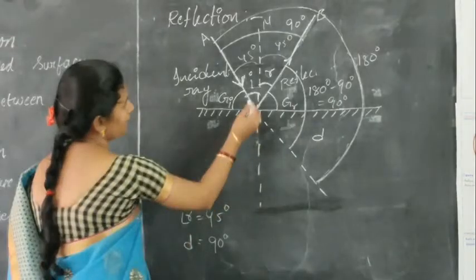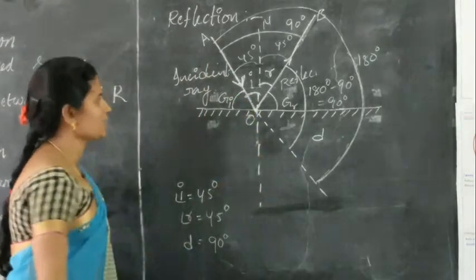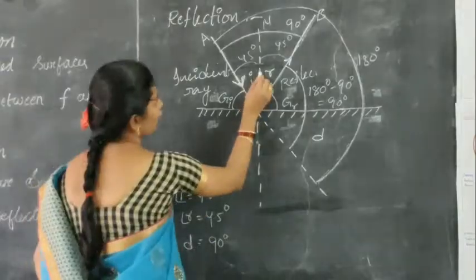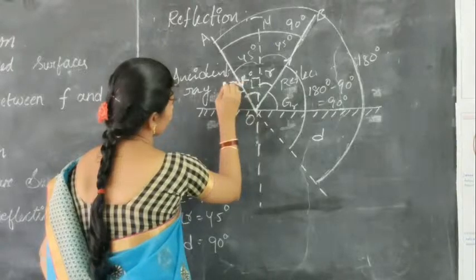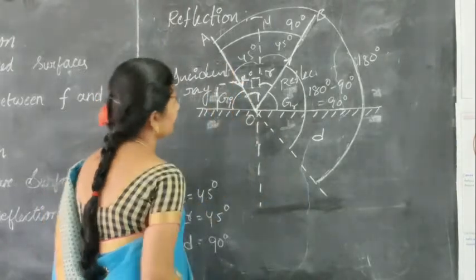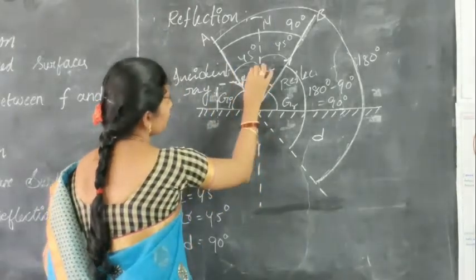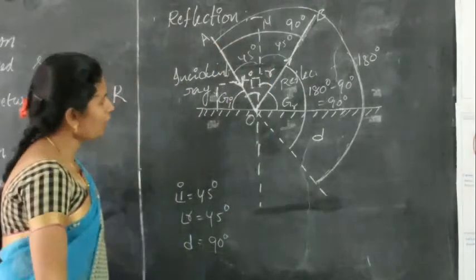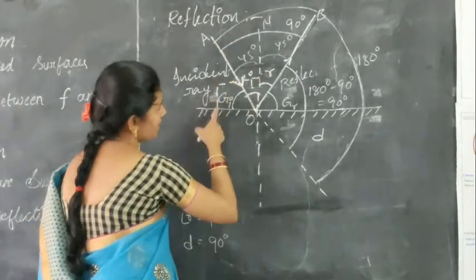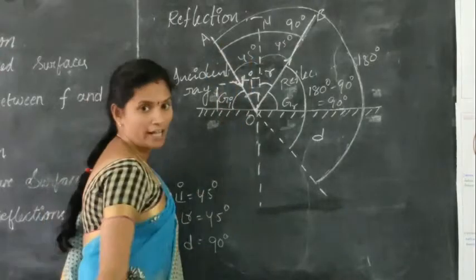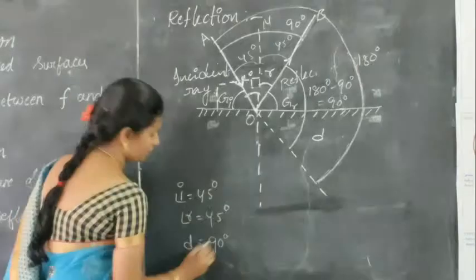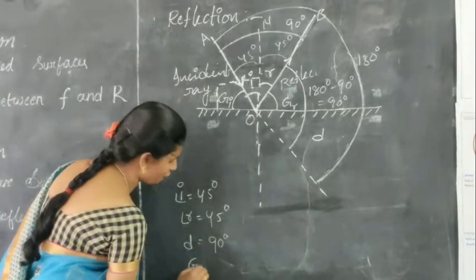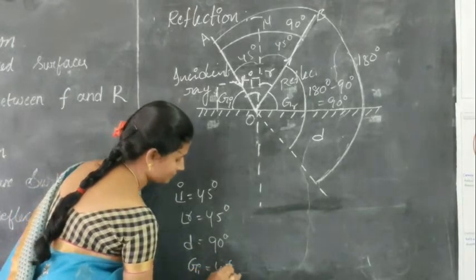In the same way, the glancing angle of incidence. Here the normal to the surface is 90 degrees. Then the angle of incidence is 45 degrees. So this is 90 minus 45, and 90 minus 45 is nothing but 45. So that is the glancing angle of incidence.